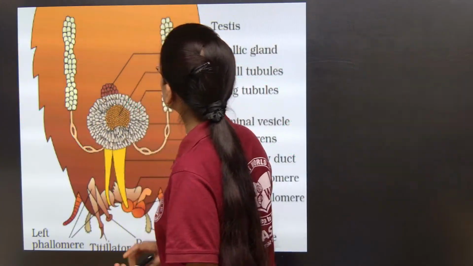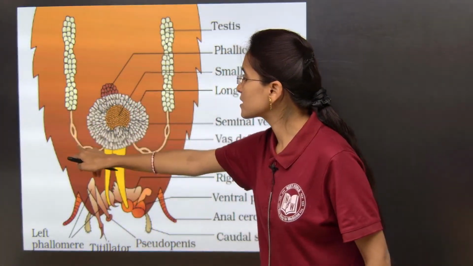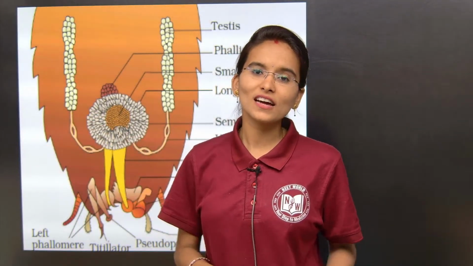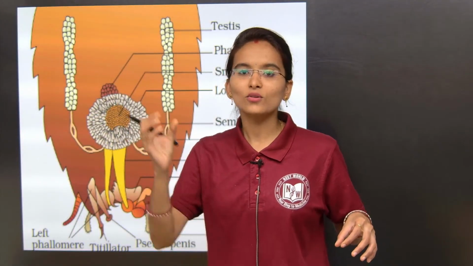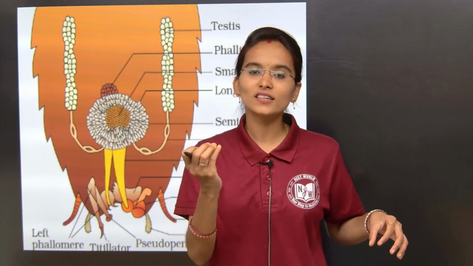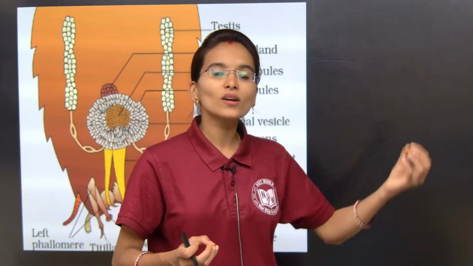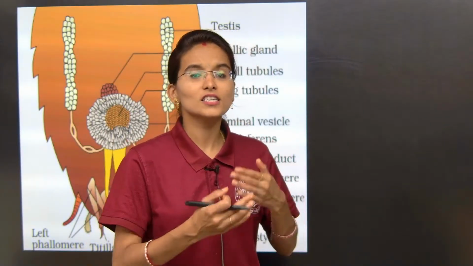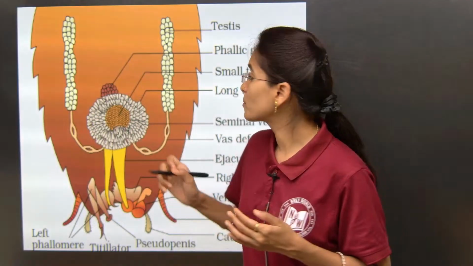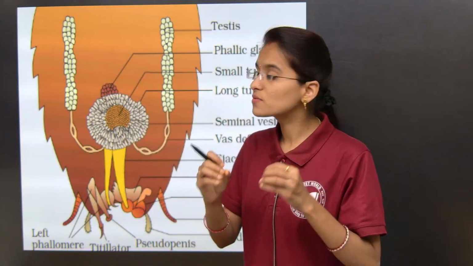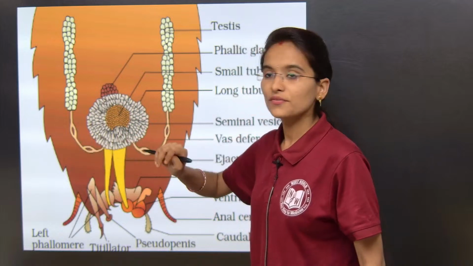Let me clear each and everything. These tubules, can you see, are called the vas deferens. The main role of the vas deferens is to store the sperms. It will take the sperms from the right testicular tubules, store them, and obtain the sperms from the left trilobed testis. So all the sperms will reach the vas deferens, right?